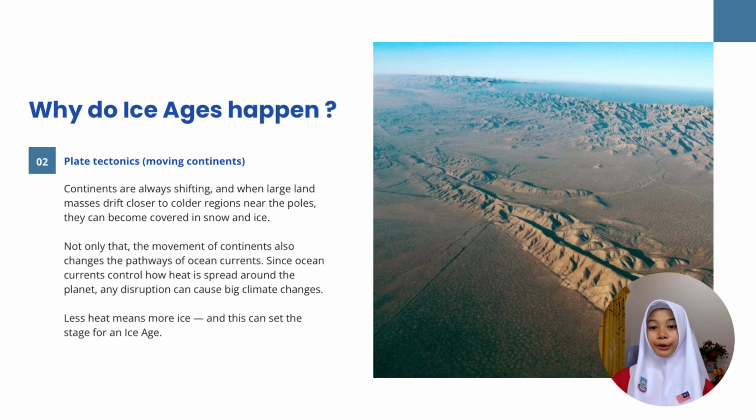Ice ages are also influenced by plate tectonics. Continents are always shifting, and when large land masses drift closer to colder regions near the poles, they can become covered in snow and ice. Not only that, the movement of continents also changes the pathways of ocean currents. Since ocean currents control how heat is spread around the planet, any disruption can cause big climate changes. Less heat means more ice, and this can set the stage for an ice age.